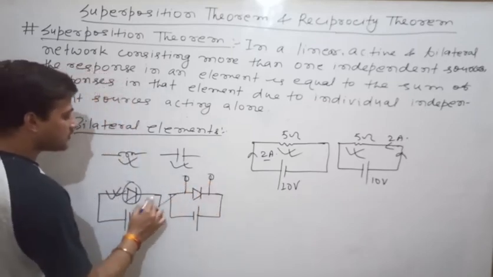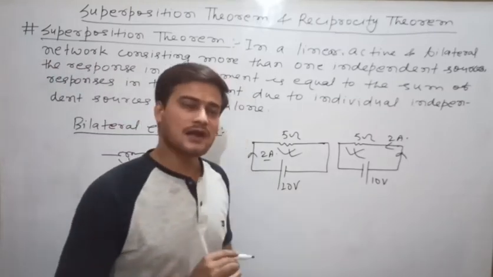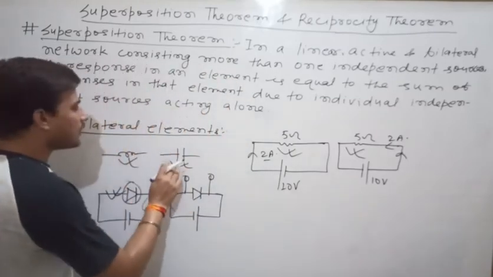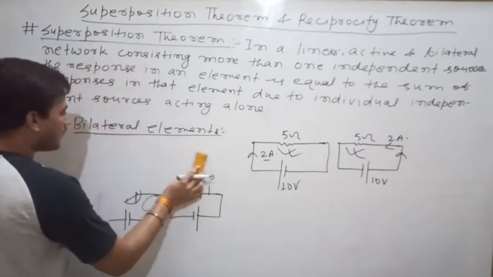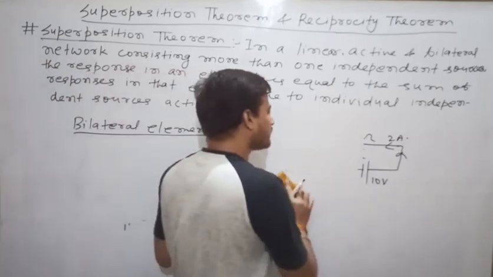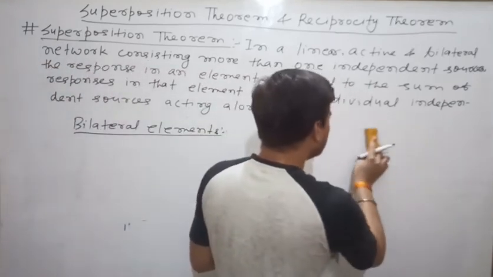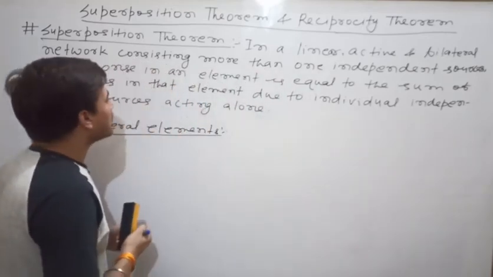So diode is an example of a unilateral element, whereas resistors, inductors, capacitors are bilateral elements. So now you can understand the meaning of a linear, active and bilateral network. That means there should be a voltage source or current source, and there should be some resistors, inductors or capacitors present in the circuit.